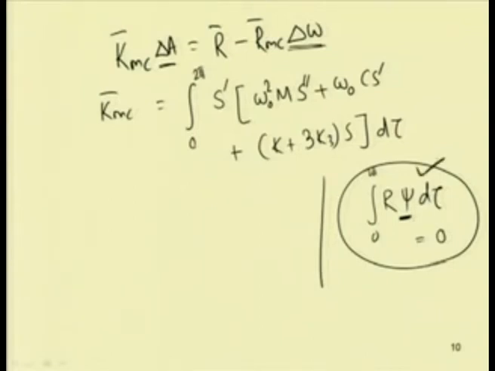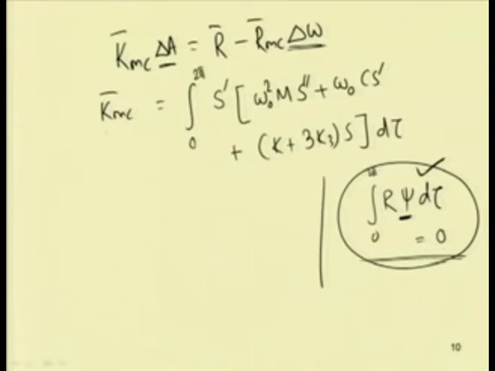This reduces the equation to its weak form. By using the Galerkin method and minimizing, I can find a set of algebraic equations.